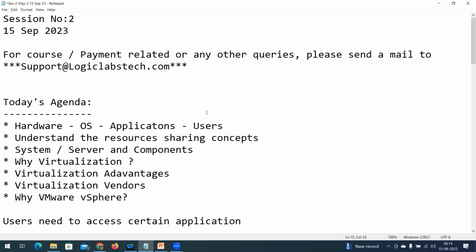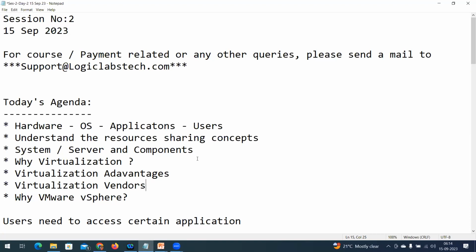Let's move on. What is today's agenda? Yesterday we discussed just the introduction and course overview. Before understanding the virtualization concept, we first need to understand certain components. What is the relation between users, applications, OS, and hardware?